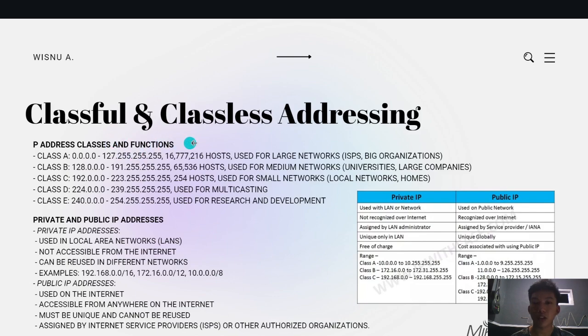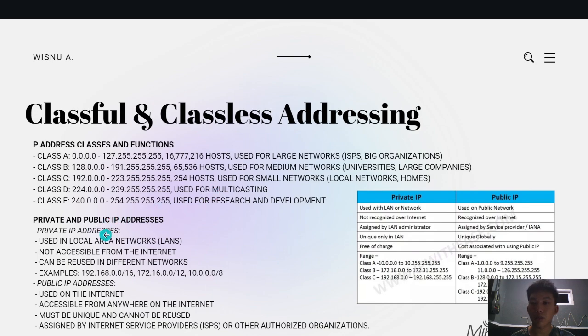Next, for classful and classless addressing. Class A starts from this range and is used for large networks, ISPs, big organizations. Class B starts from 128 and is used for medium networks, universities, large companies. Class C starts from 192 and is used for small networks, local networks, home. And class D is used for multicasting, and class E is used for research and development.